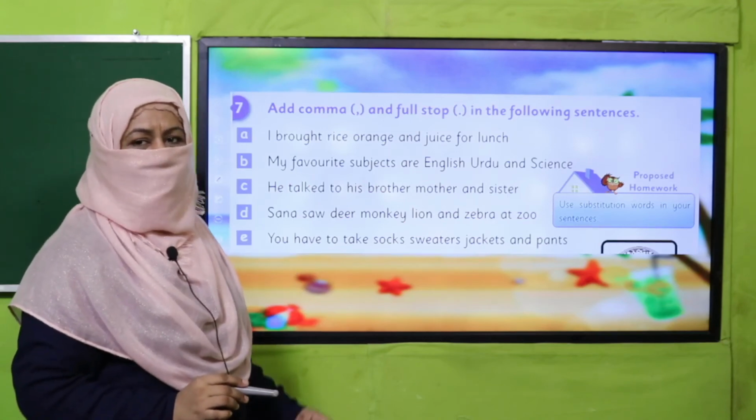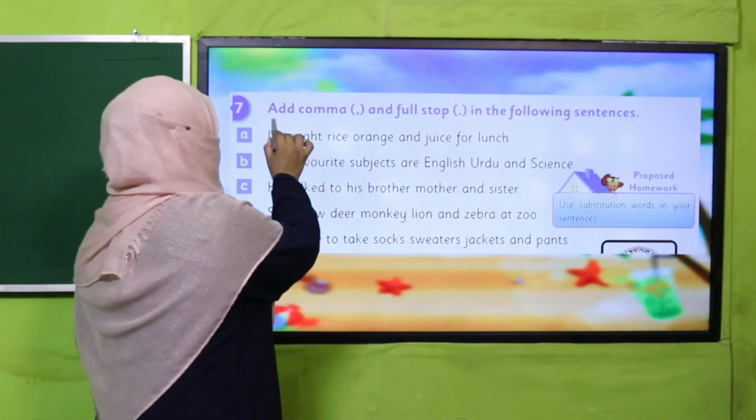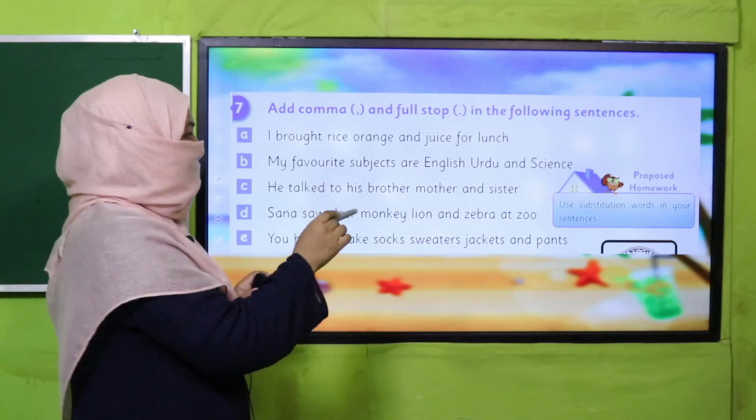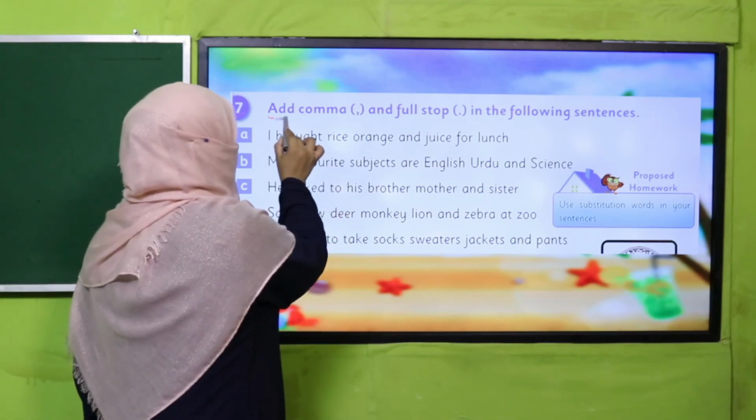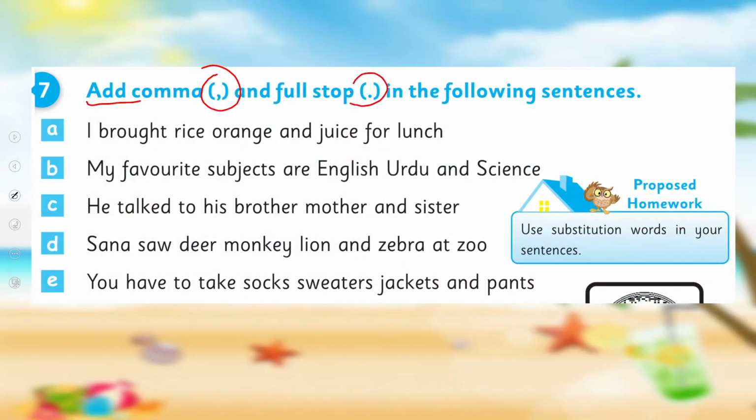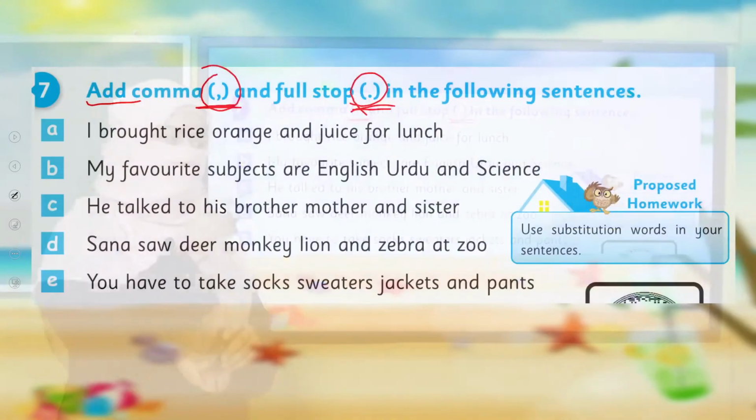So we are going to use this technique, whatever concept we learned, in your book: add comma and full stop. It means commas and full stops are missing. You will read each sentence, and wherever a comma is needed, place a comma over there, and wherever a full stop is needed, place a full stop over there. Okay, so pause the video, complete this task in your book and then come back.